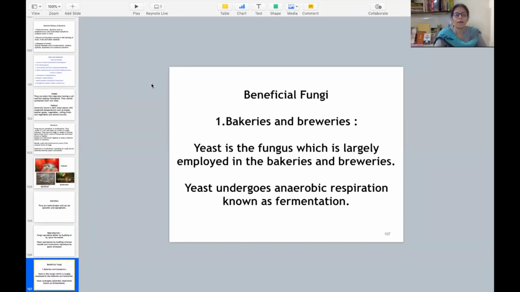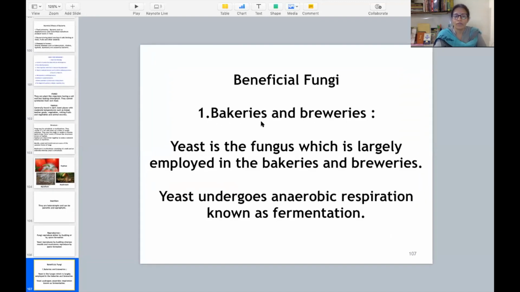Now let us talk about the beneficial fungi. Beneficial fungi are used in bakeries and breweries. Yeast is the fungus which is largely employed in bakeries and breweries. आपको पता है आप केक खाते हैं, breads खाते हैं. All such food preparations require yeast. Yeast undergoes anaerobic respiration known as fermentation. Anaerobic respiration का मतलब होता है वो respiration जिसमें oxygen use ही नहीं हो रही है, without oxygen.